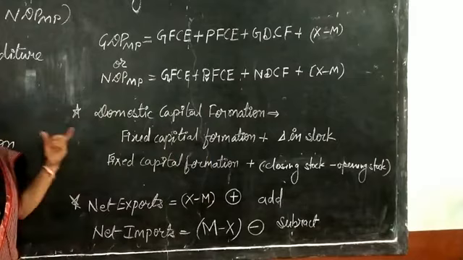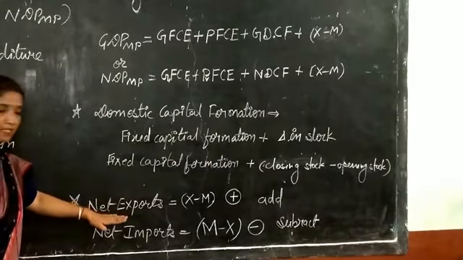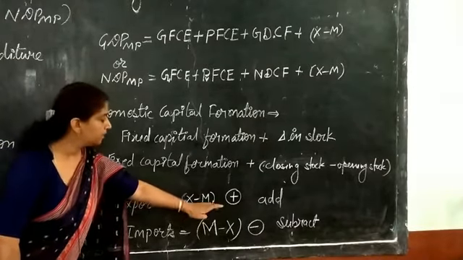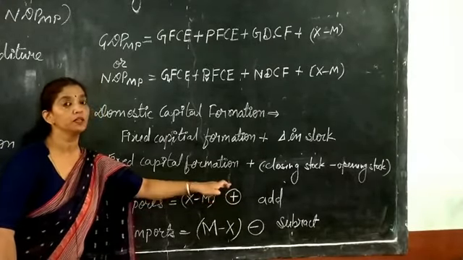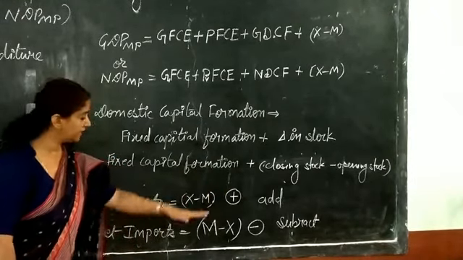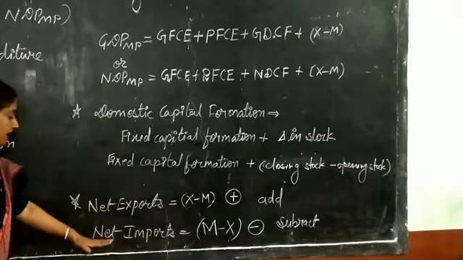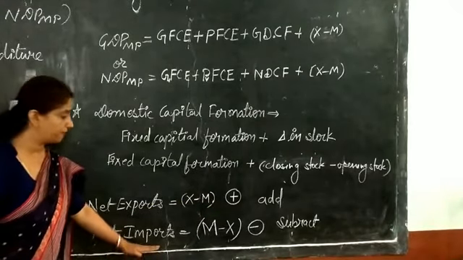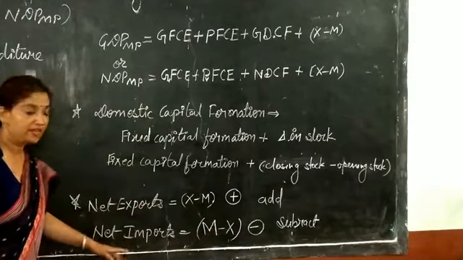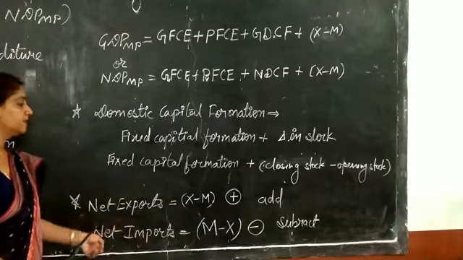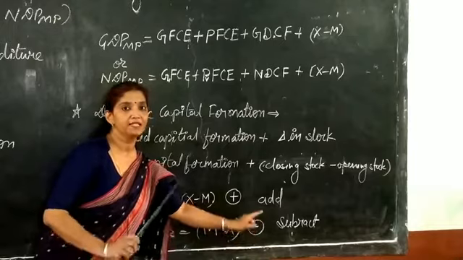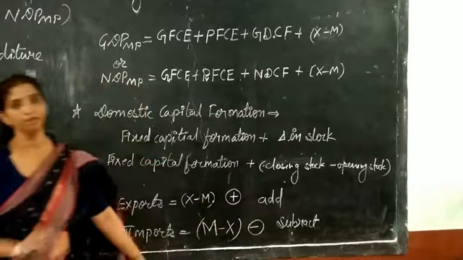Next thing to keep in mind, net exports are given in terms of export minus import, and this term will be added to the formula. But if net exports are not mentioned and we have net imports, which are imports minus exports, if the term is given in terms of net imports, then this term will be subtracted from the formula.